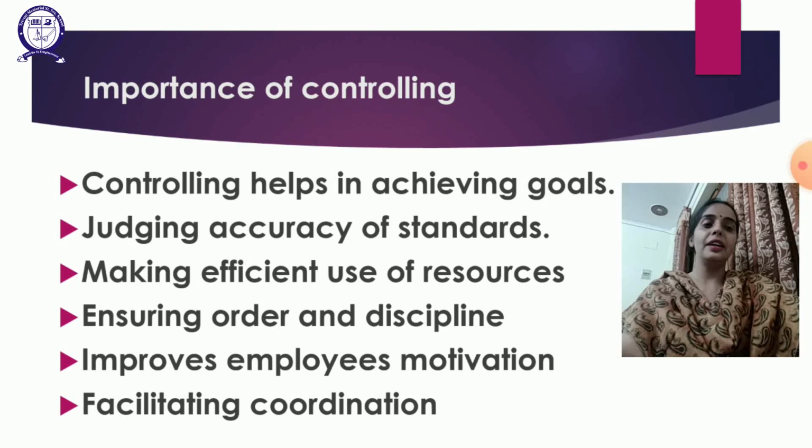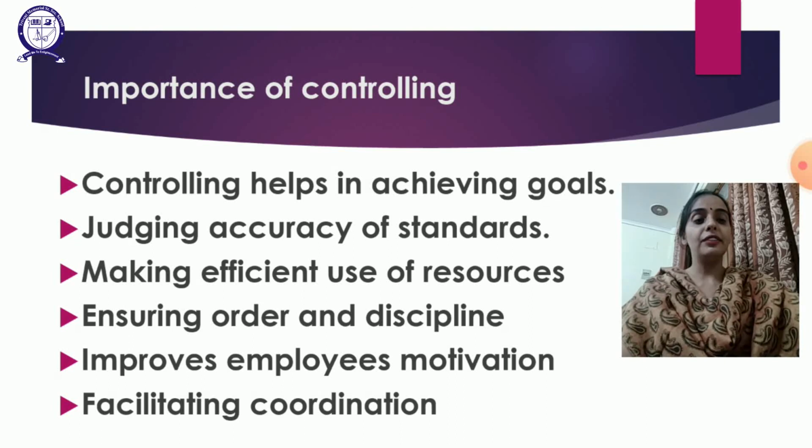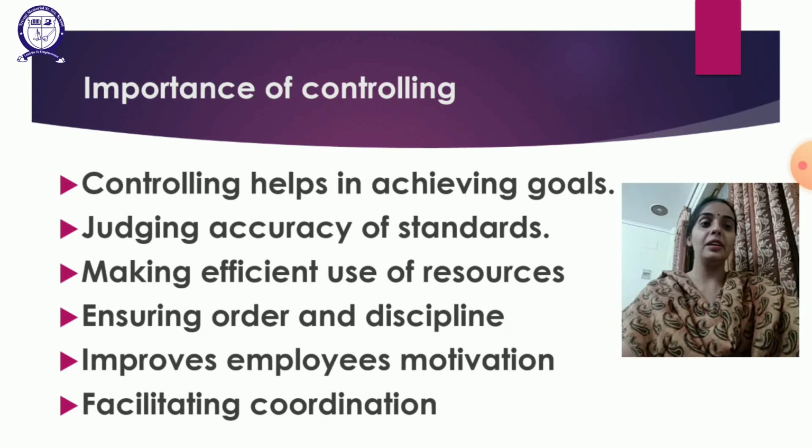Sixth is facilitating coordination. There are different departments, and so many employees are doing work, so there is a need for coordination. If things are well defined, only then is it possible to coordinate with other departments. If things are not clearly decided and there is no proper check, no eye kept on the employees and departments, coordination is difficult. When objectives are clearly described, all will work in one direction for achieving the goals and objectives.